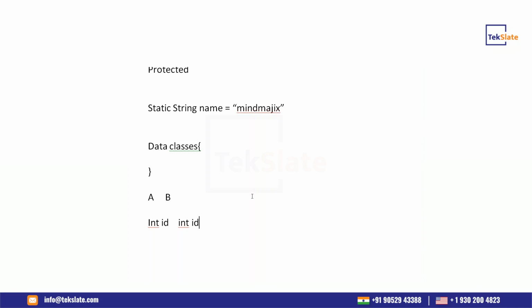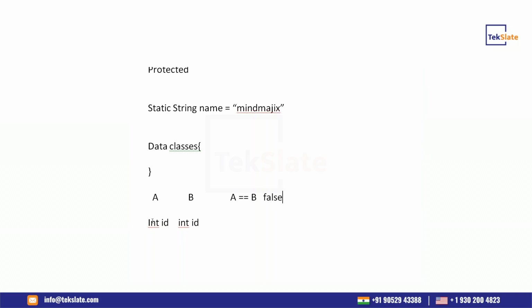But if you compare A equal to B, you are going to get the result as false. Why? Because in Java these are two different objects. A is a different object and B is a different object. Even though the data is the same, you are going to get false.